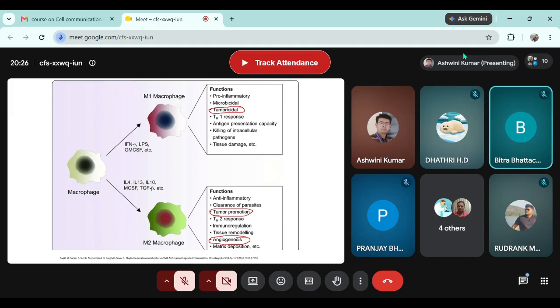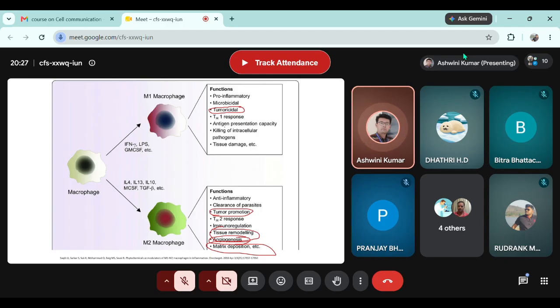Yes, sir. Okay. You can also see these two terms, tissue remodeling and matrix deposition. We have just discussed this in the previous slide. When the role of inflammation in an open wound is over, the cells in the wound will convert M1 into M2 macrophage. That means they will tell the macrophage that we no longer require nitric oxide, all the pathogens are killed.